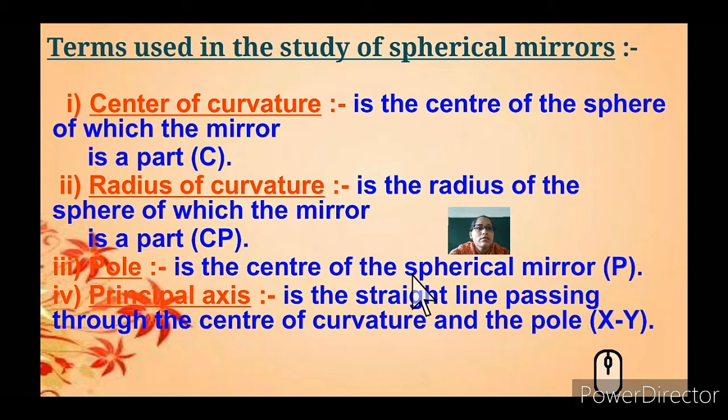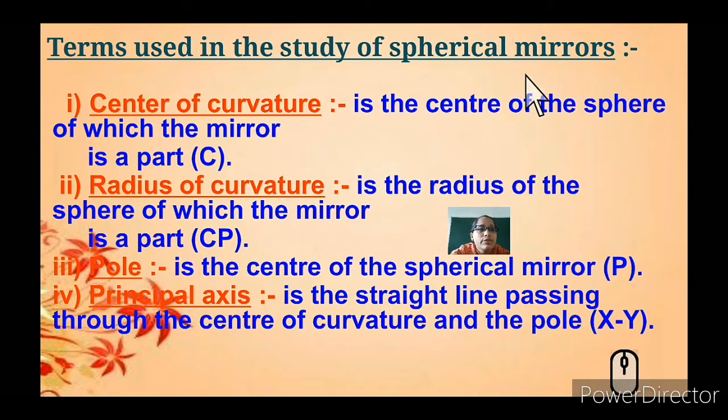We'll understand certain terms that will be used in the ray diagrams of concave and convex mirrors. To understand that, we should know certain terms with respect to the spherical mirror. First, the center of curvature.